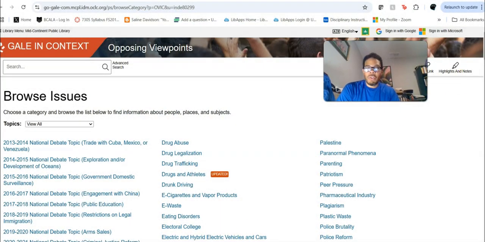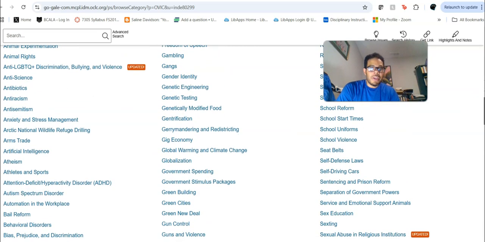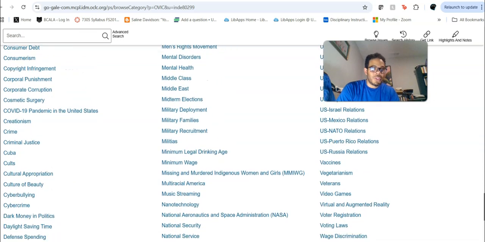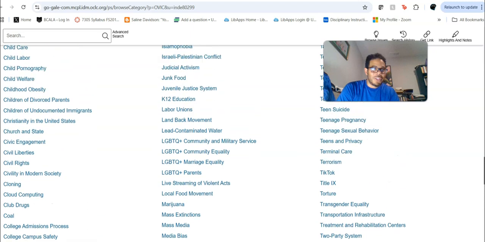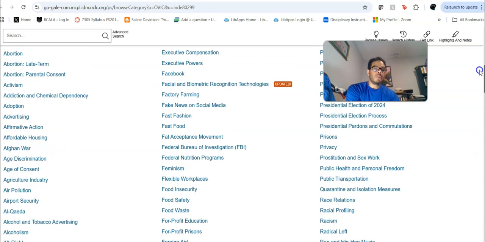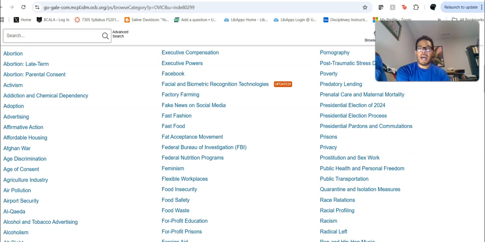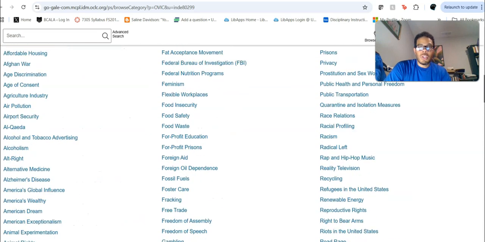The various things, of course, you've got your heavy hitters that never go away, such as abortion and the death penalty. Those are, of course, the two things that you can never really get rid of. They're always just kind of ongoing. Capital punishment is where the death penalty is listed here. But yeah, capital punishment and abortion, those are your two hot button issues that will always be hot button issues, and you'll never get people to get past those, to be honest with you. But we've got a lot of other issues here as well.